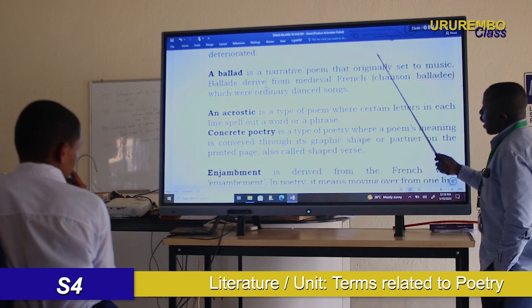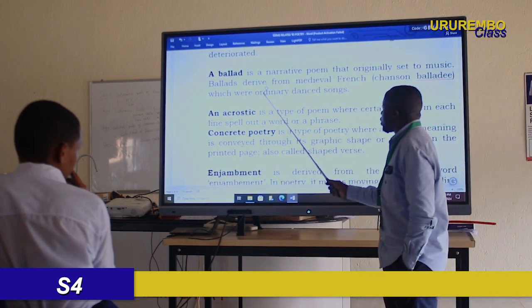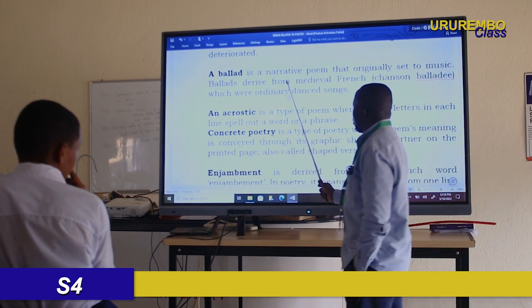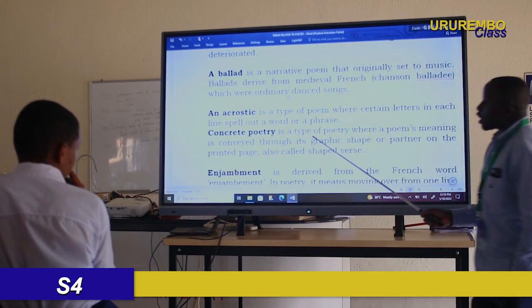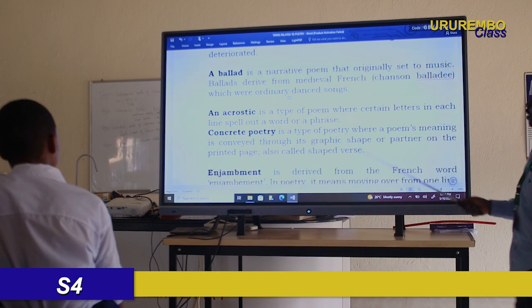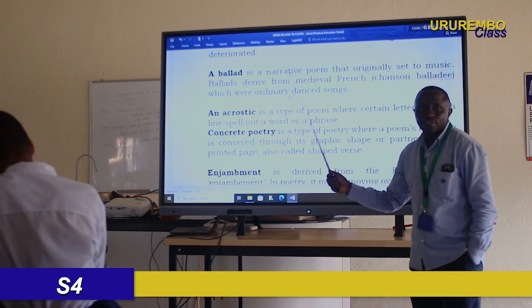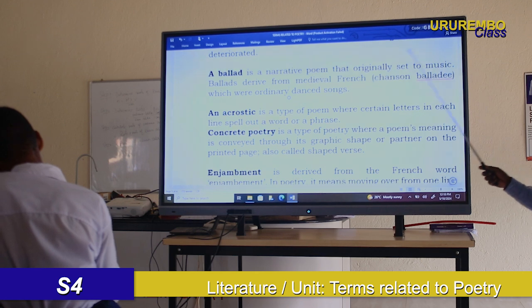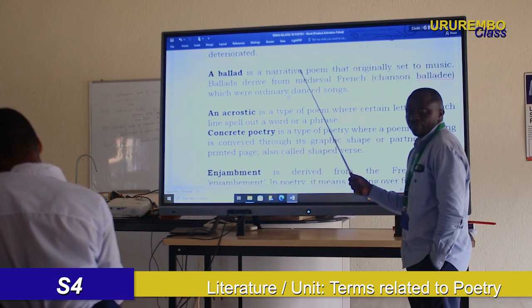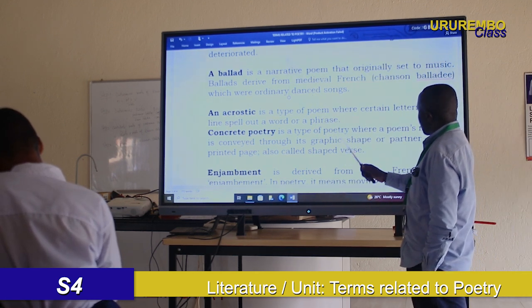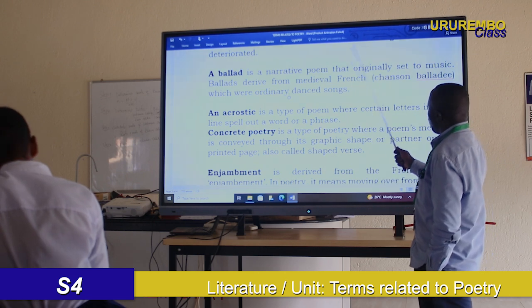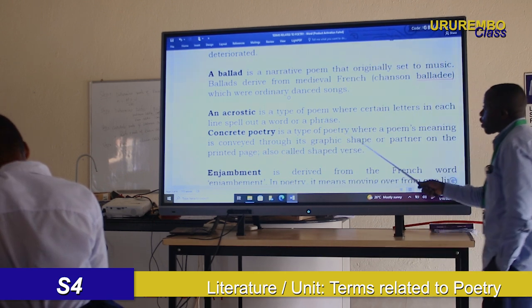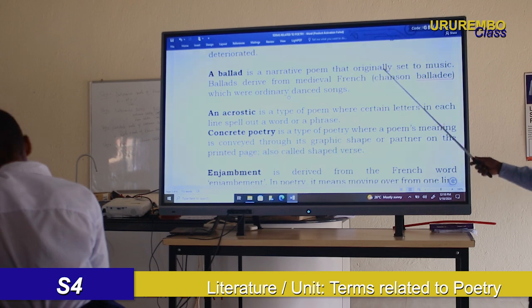Okay? And then this poem talks about ordinary people. We have said that. It talks about ordinary people with ordinary issues. And the example of a ballad we have seen is Atieno, a freedom song. It talks about Atieno, a young girl. This is a ballad. This is a narrative poem that talks about ordinary people and ordinary issues.